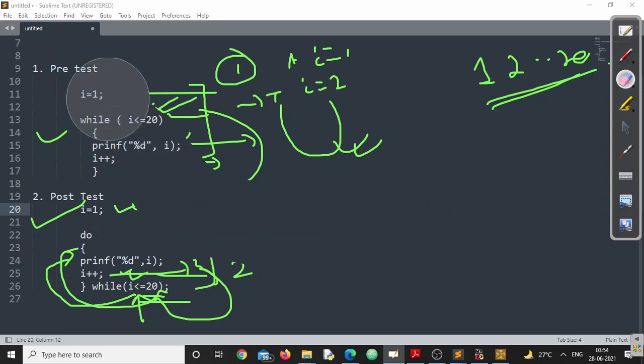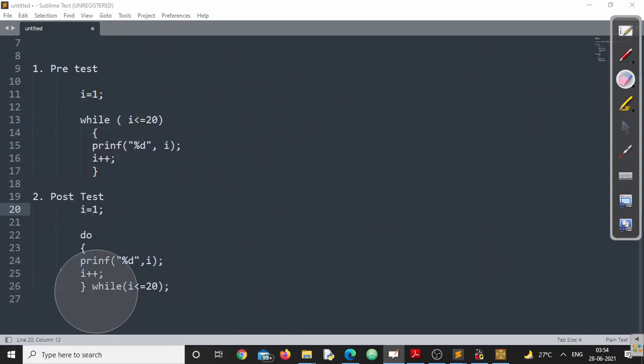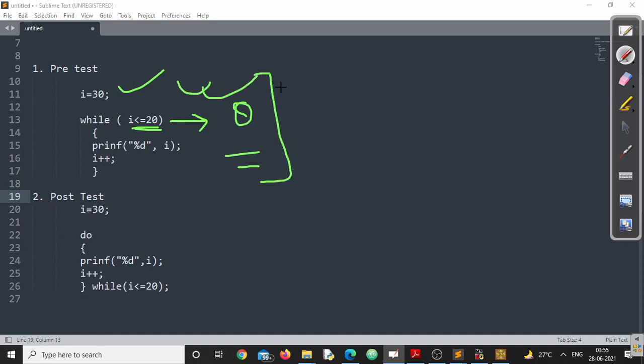That doesn't mean these two loops will produce the same result all the time. Suppose let me write something else. Suppose I am writing 30 here and the same 30 here. Now tell me what is going to happen. Now I is equal to 30. Tell me whether this is true or false. You will say, sir, 100% this is false. So what will be printed? Nothing. Nothing will be printed. This is the output of the pre-test loop.